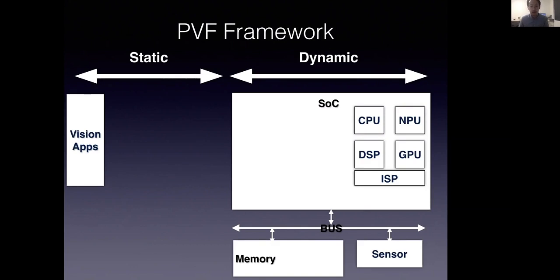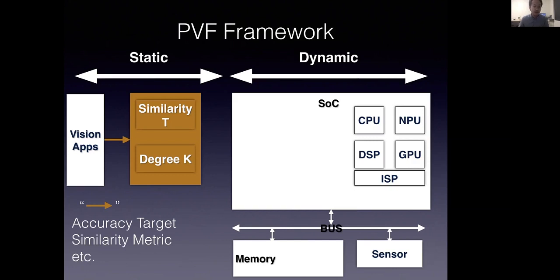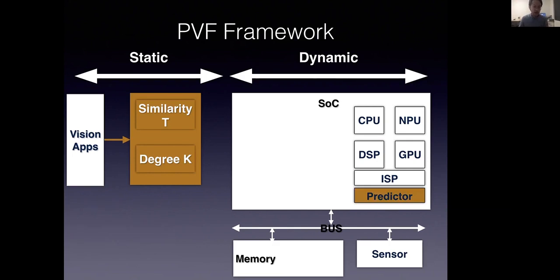The first goal is that we want to ensure that speculation does not bring significant accuracy degradation. The second goal is that we want to achieve improvement of frame latency using this proactive execution pipeline while not exceeding the energy budget. PVF first uses representative sample data to obtain initial values of similarity threshold T and approximate degree K. We want users to specify the accuracy loss they can tolerate and what type of similarity metrics they want to use. Based on the information we get from the user, we'll determine the threshold T and skip degree K.